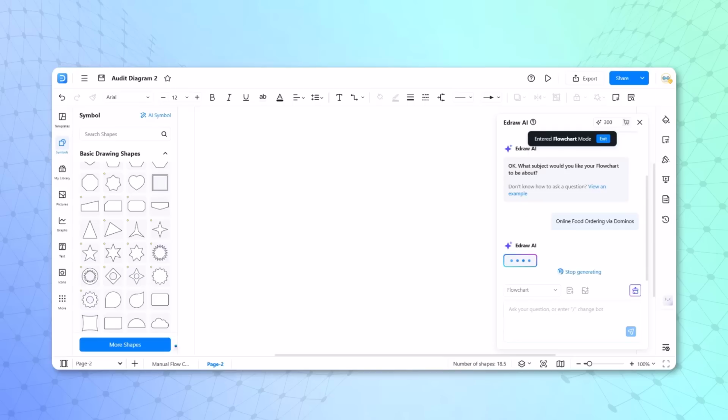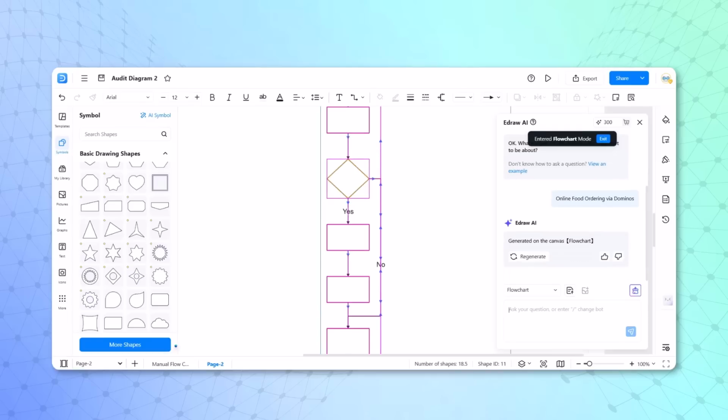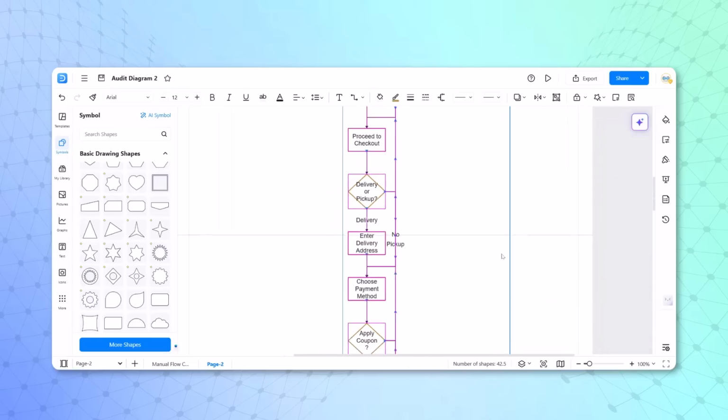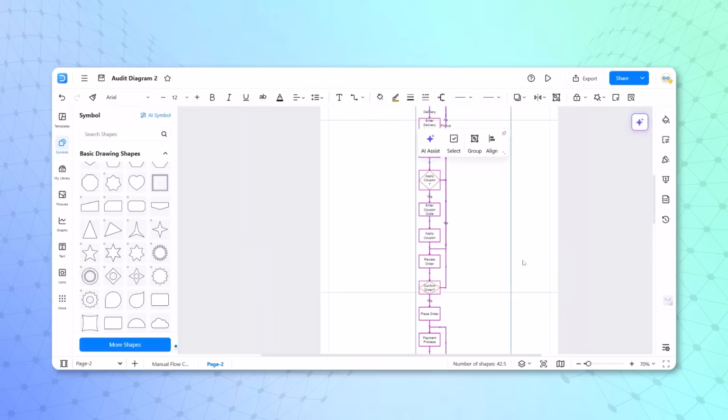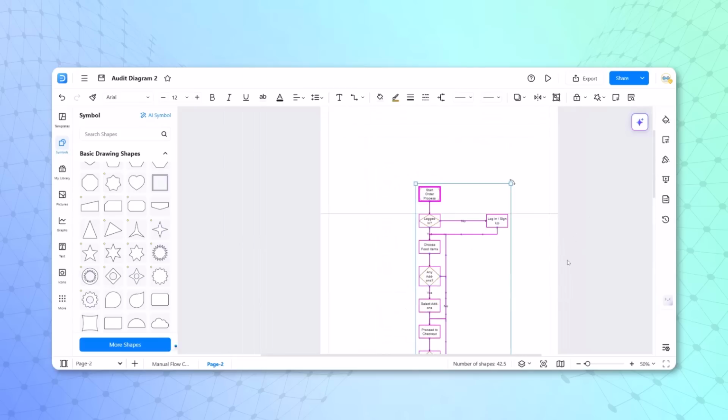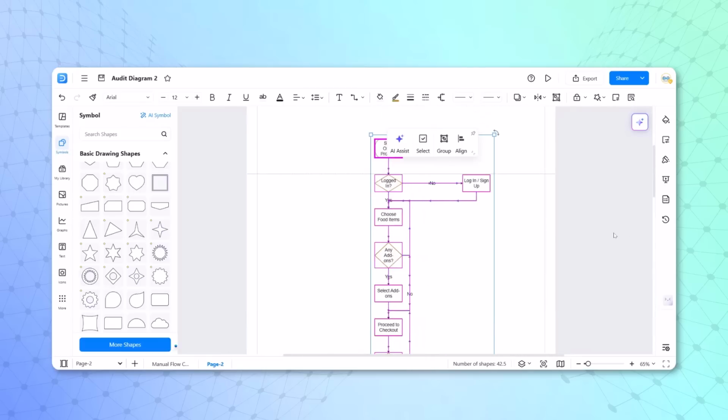The moment I enter the prompt, within 60 seconds, it will create a beautiful flowchart in front of me. You can see this flowchart is created, and the best part is you can see the animation is also available here. So let me decrease the size. We can see it is giving me all the details required to create a flowchart.